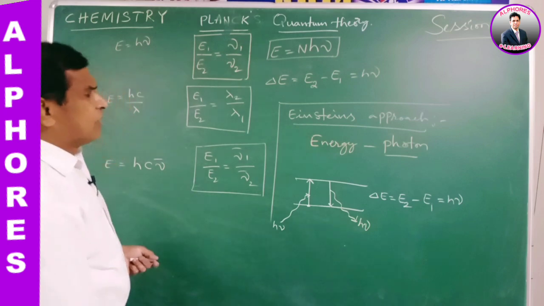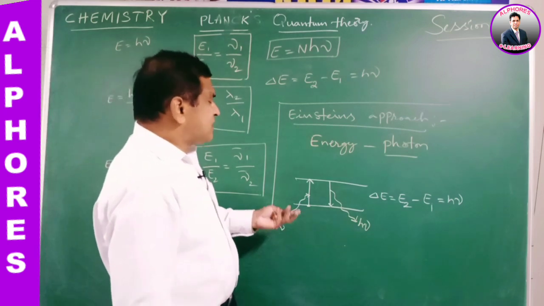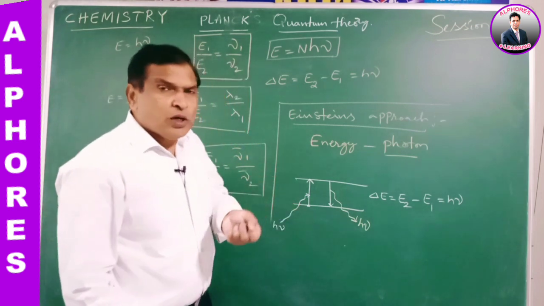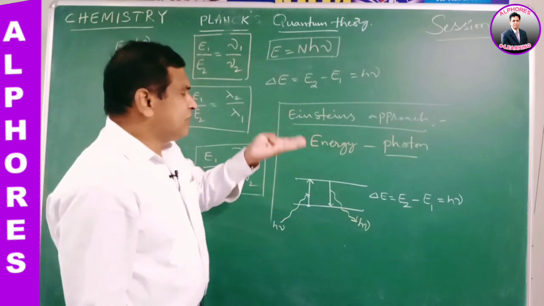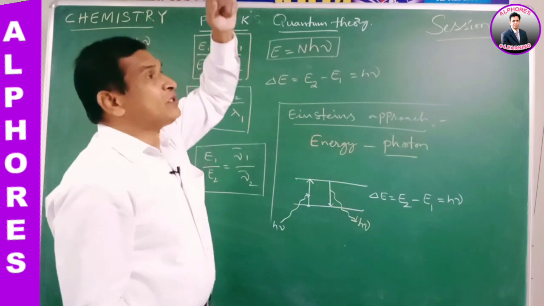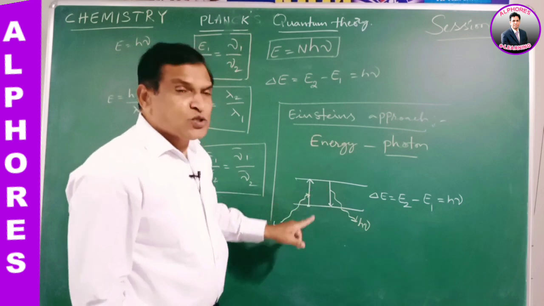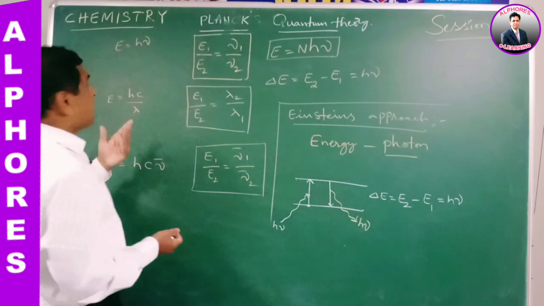So this is about Einstein's generalization. Here he clearly explains that when an electron absorbs some photon energy, the electron jumps from a lower energy level to a higher energy level. The process is excitation. And when an electron jumps from a higher energy level to a lower energy level, it emits photon energy. That is called the de-excitation process, which was not explained by Planck's quantum theory.